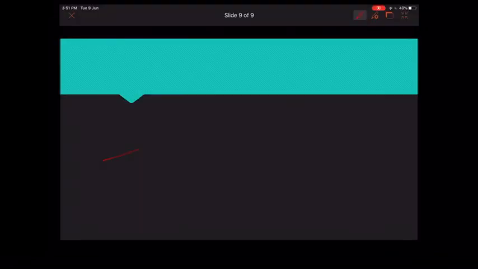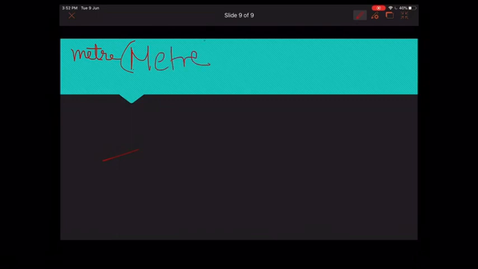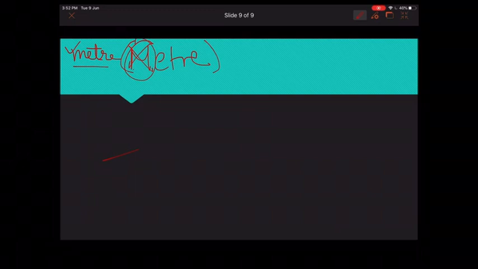Like, suppose I want to write meter, I will never write it in the way like this. This is a wrong way of writing. This is the correct way of writing. If a unit is derived from the name of a person, its name is always written in small letter, like the unit of energy, that is joule.